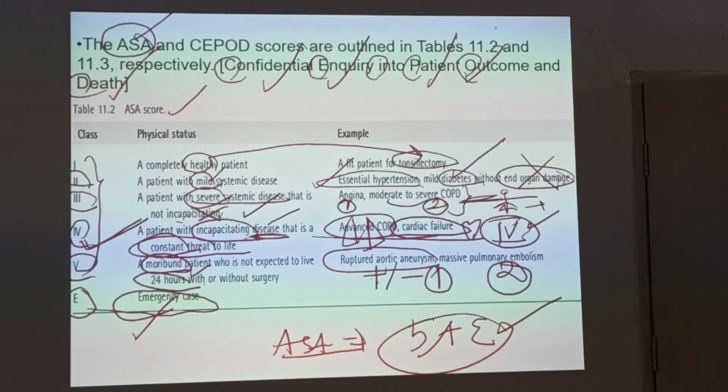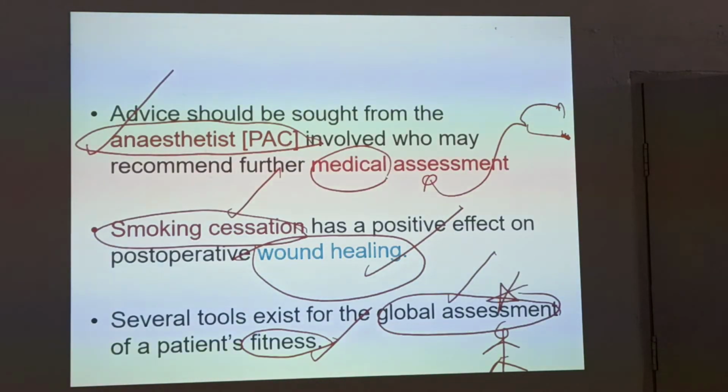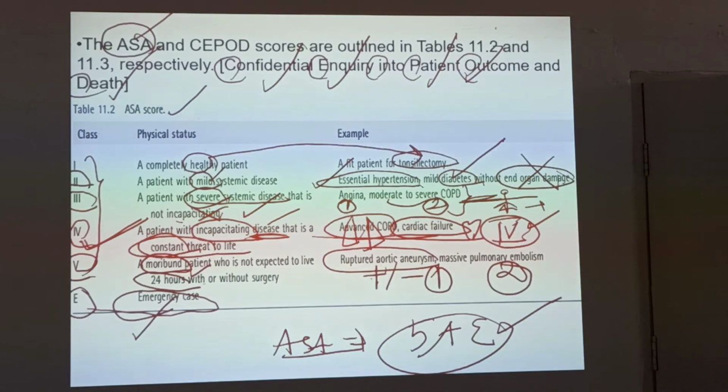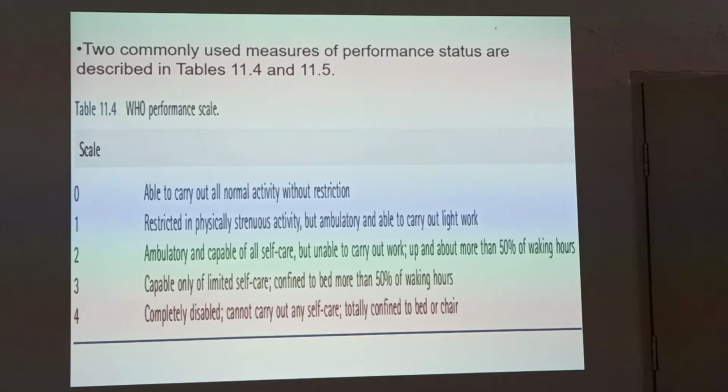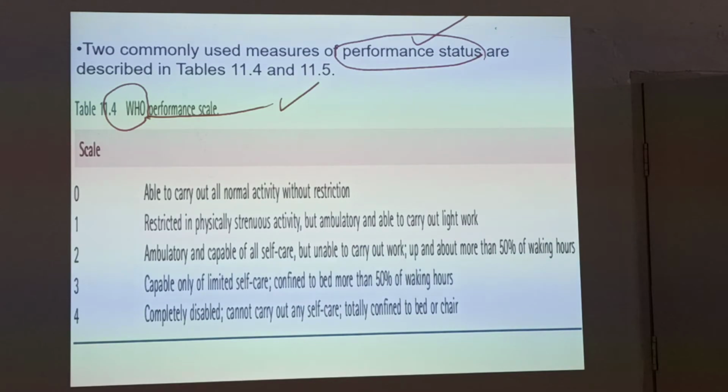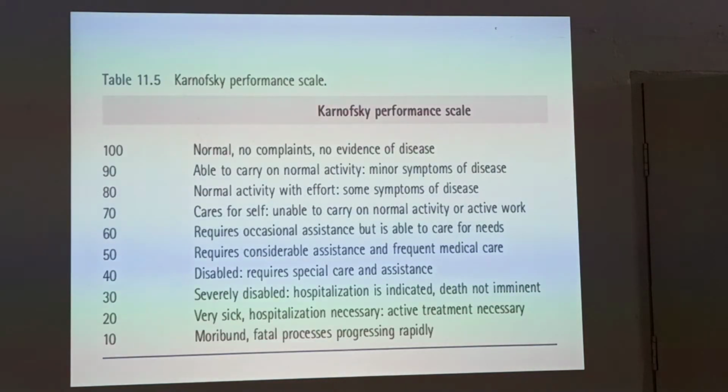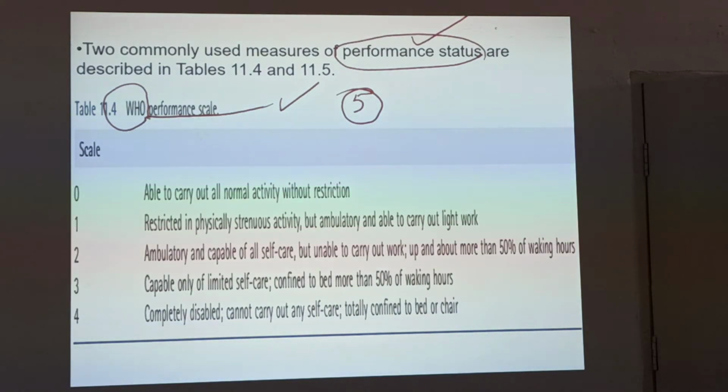So previously what we have discussed is assessment of the patient. We have assessed the patient with ASA and CPOD. Now we are going to see the performance status. How is the patient going to perform? Performance status. WHO performance scale. The WHO performance scale has 5 grades, and Karnofsky's performance scale has 10. So WHO is starting from 0 to 4.